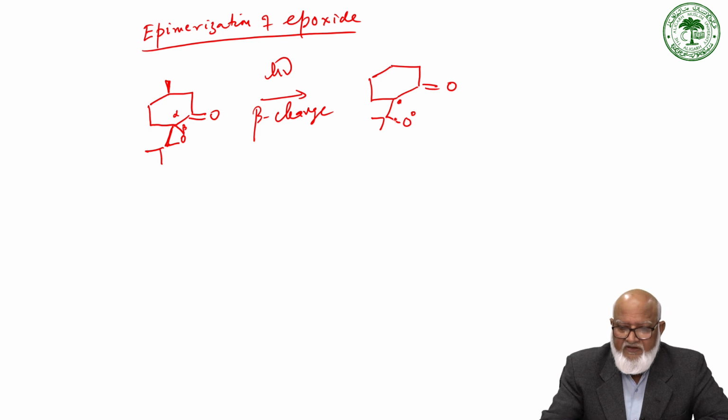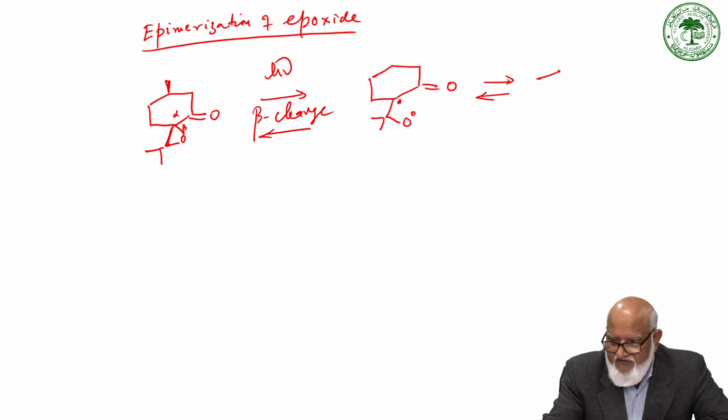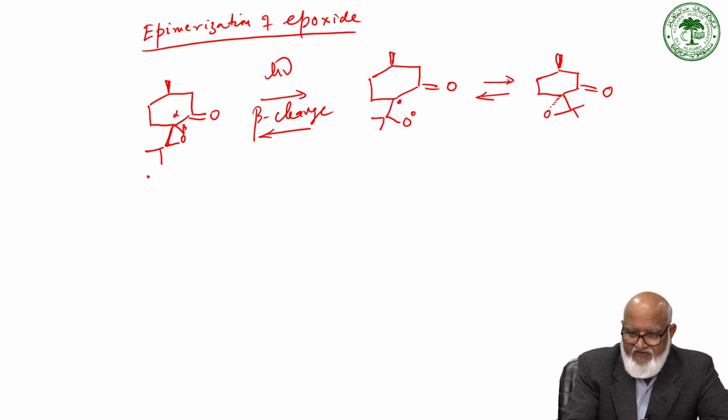Now the cyclic system has opened up, so free rotation is possible, and it is a reversible reaction, because it's just an epimerization of the methyl group here and methyl group here, the carbonyl here, and then we have an oxygen.